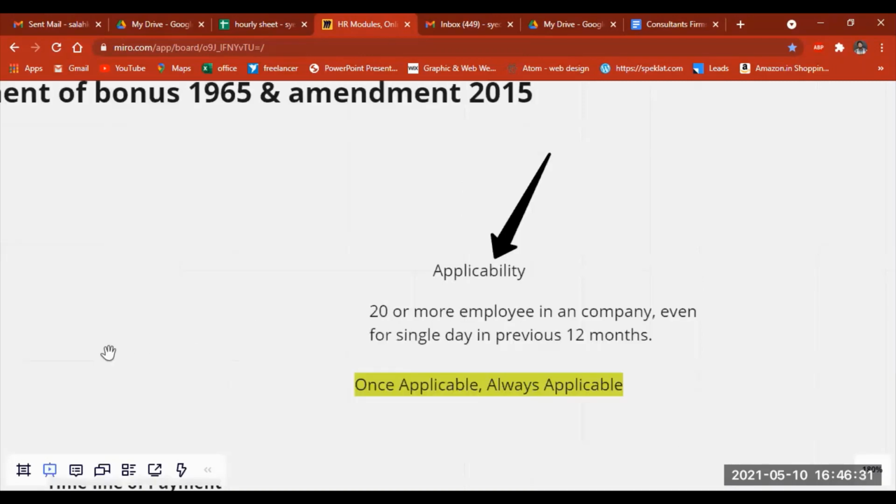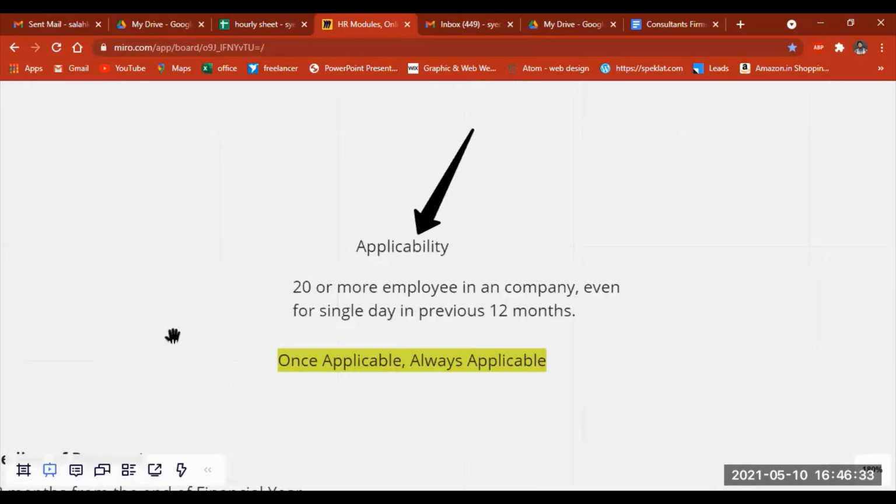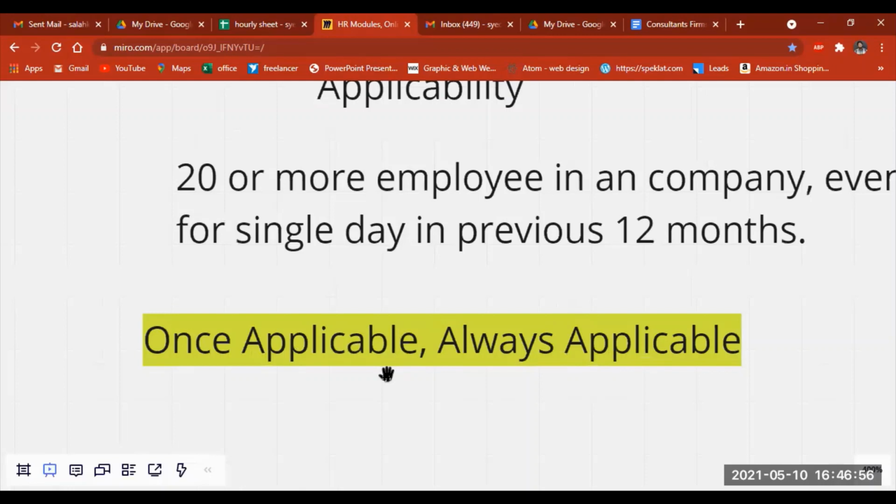And looking at applicability, it applies to a company which has a manpower of 20 or more, even on a single day in the previous 12 months. So for such a company, it is applicable. It is also a very important thing to be noted here: once applicable, always applicable. This phrase is always important in terms of HR modules.